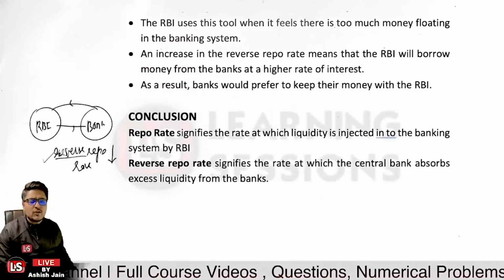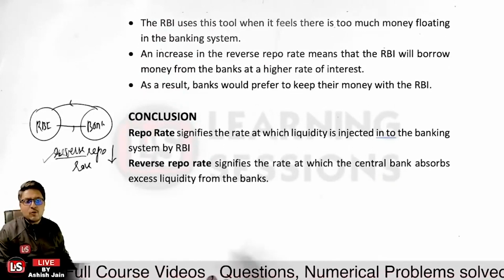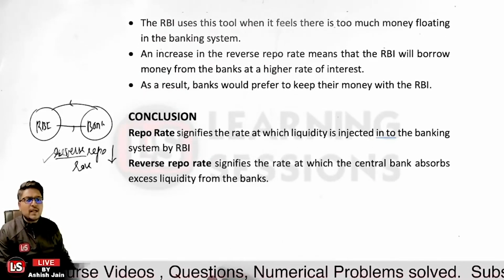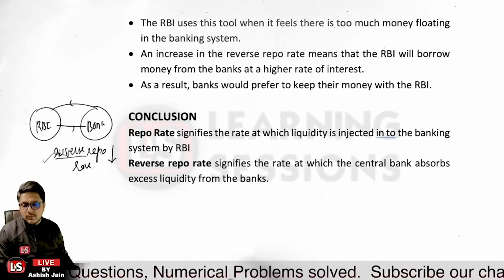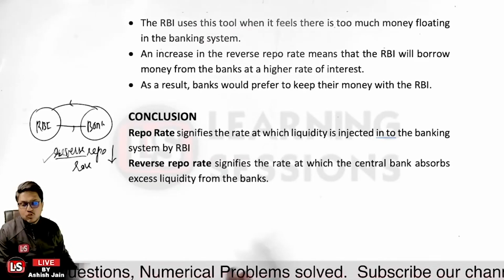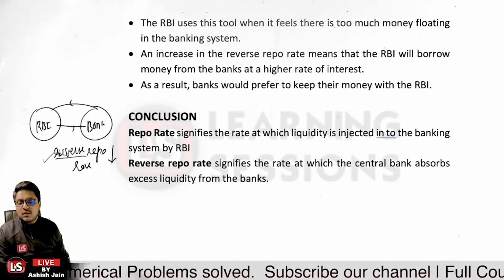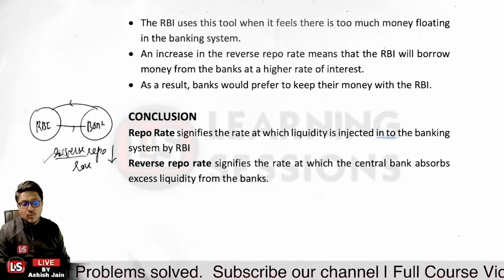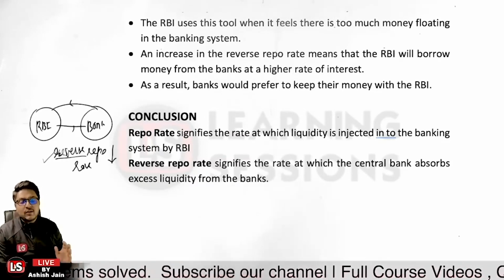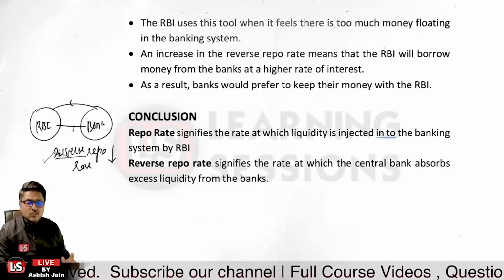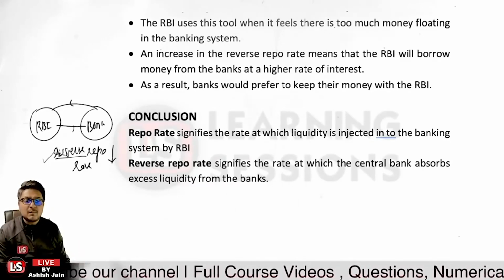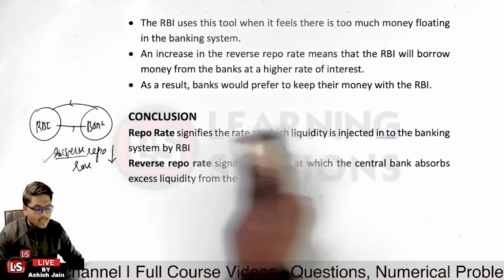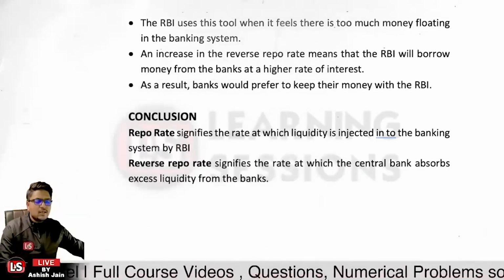So the conclusion we can draw from here is that the repo rate signifies the rate at which liquidity is injected into the banking system. So the repo rate is basically related to what? It is a way by which the banks borrow from the Reserve Bank of India, and the reverse repo rate is a way by which the banks place their excess deposits with the RBI itself. Okay, so that is related to the repo rate and the reverse repo rate.